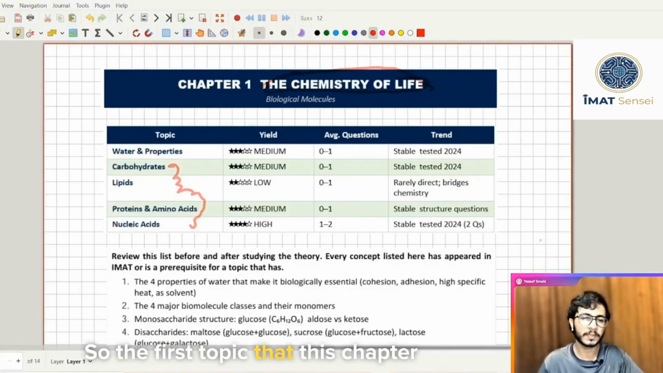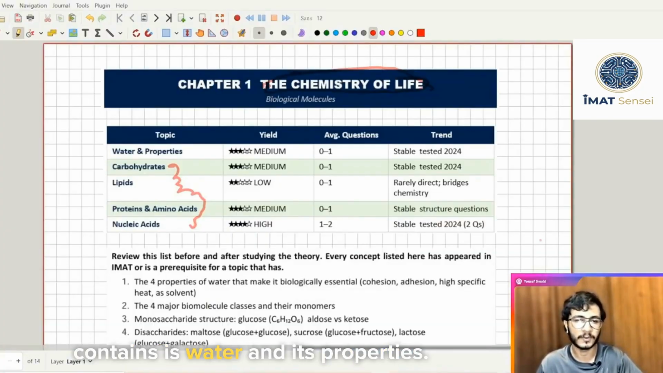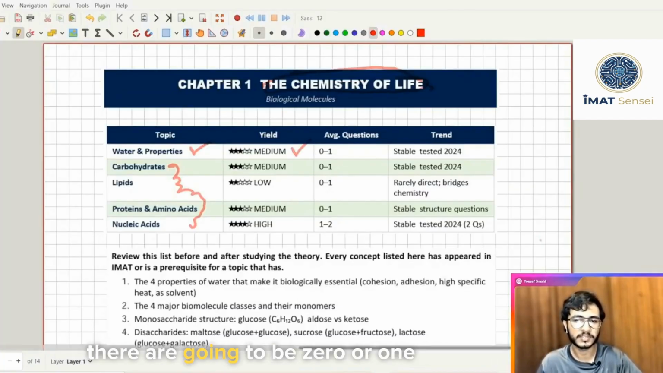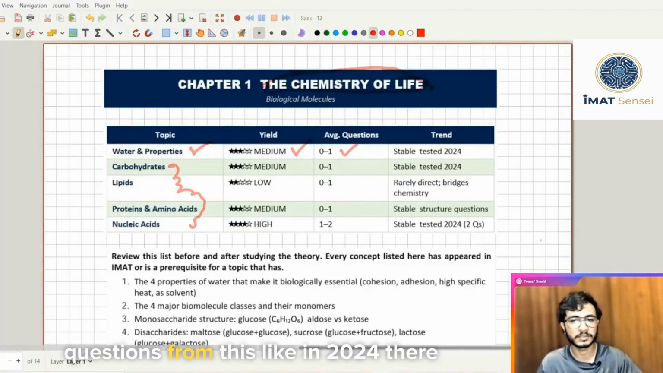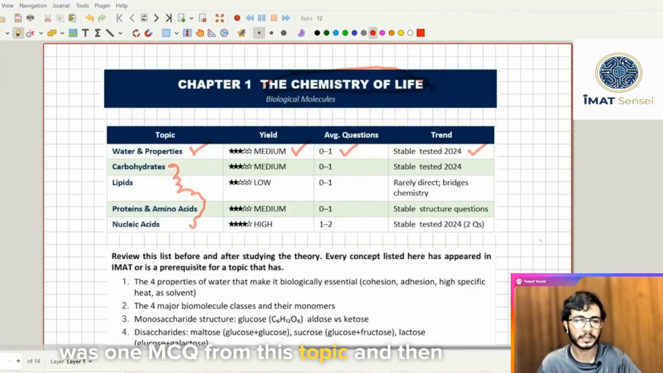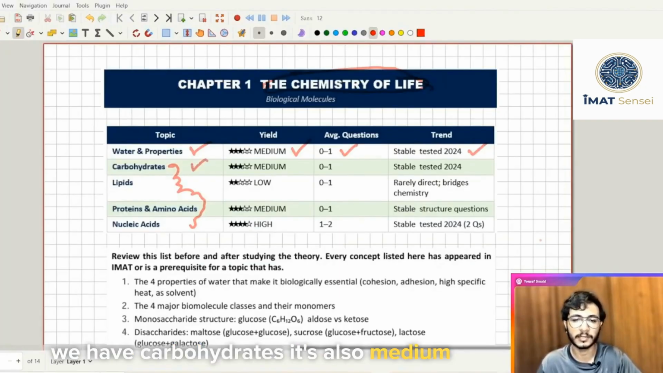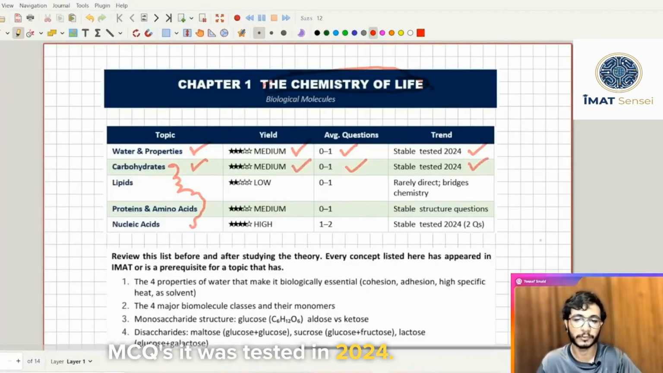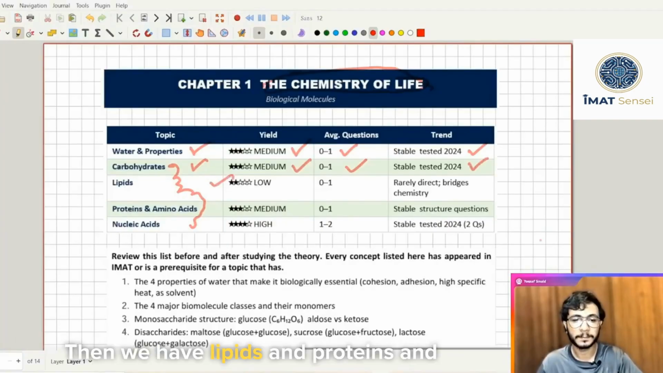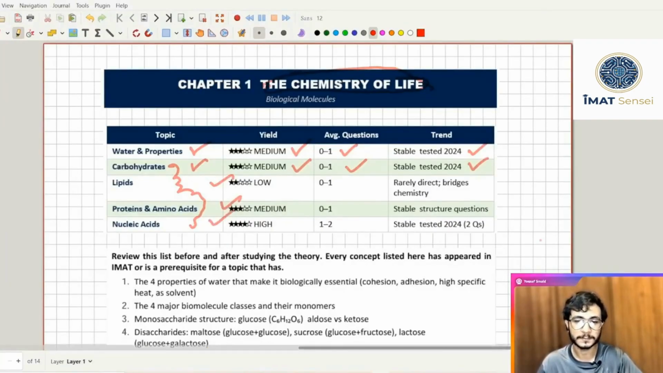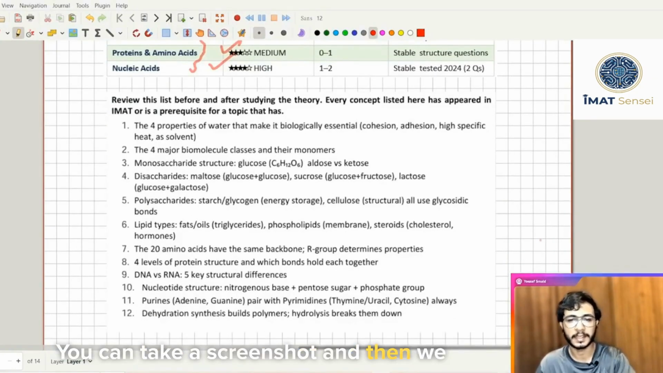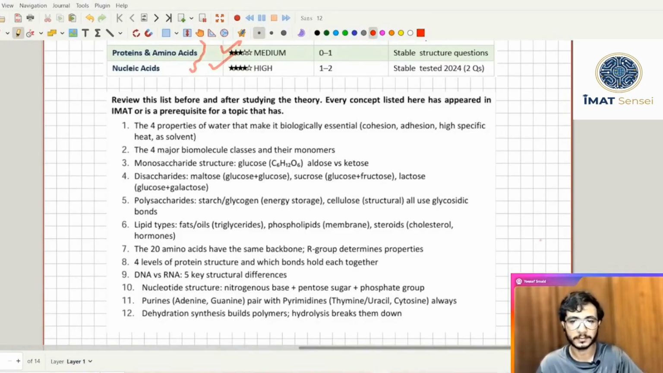So the first topic that this chapter contains is water and its properties. It is a medium yield topic because there are going to be 0 or 1 questions from this. Like in 2024 there was 1 MCQ from this topic, and then we have carbohydrates. It's also medium yield. There are going to be 0 or 1 MCQs. It was tested in 2024. Then we have lipids, proteins and nucleic acids. So this is the list of topics that you have to study. You can take a screenshot and then we will move to our chapters.